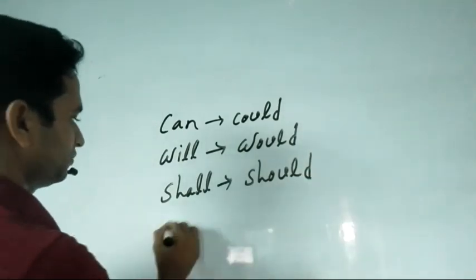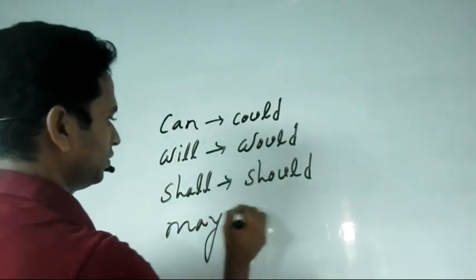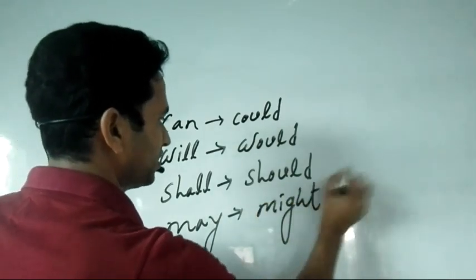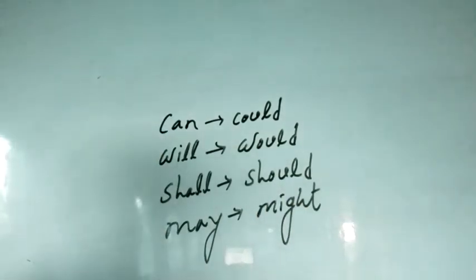And for may we will write might. For doing well, you must keep these things in mind. That means changing of tenses, identifying the sentences, changing of person, and changing of time-mentioning words.